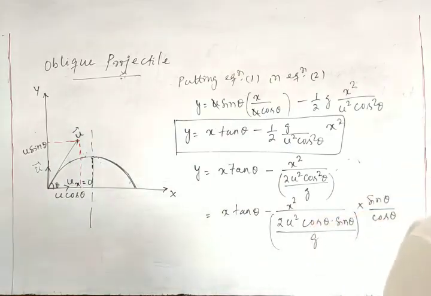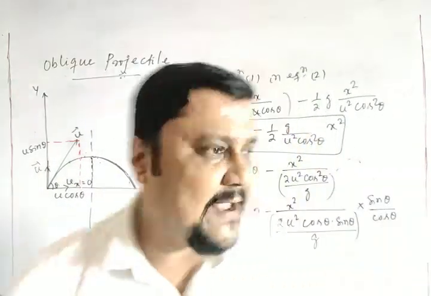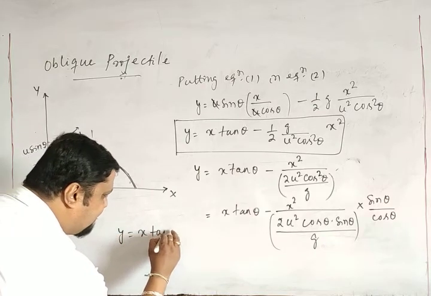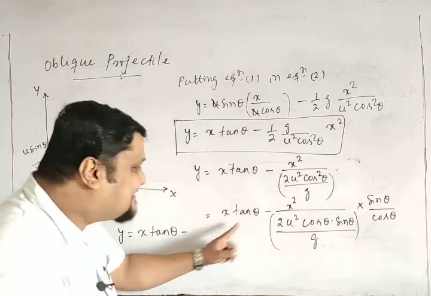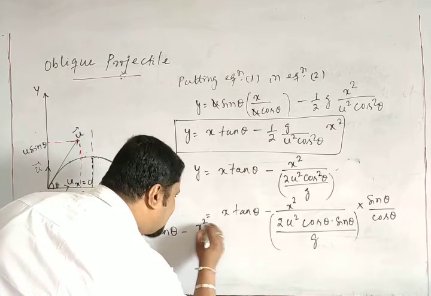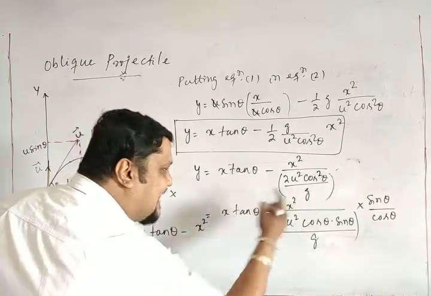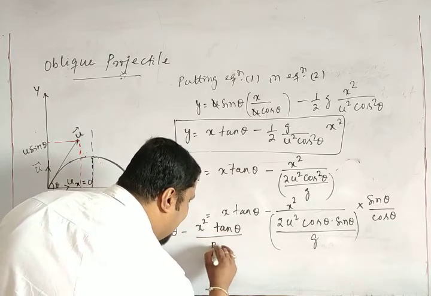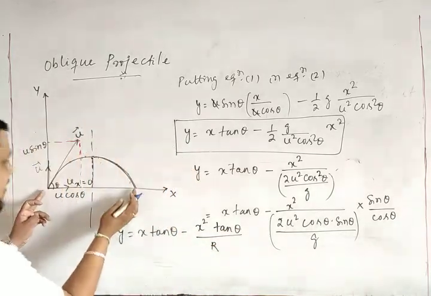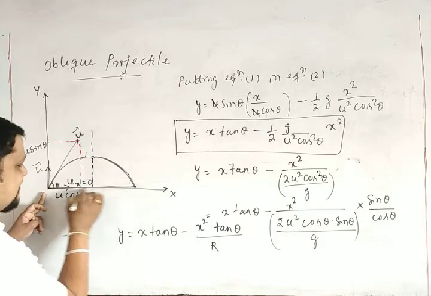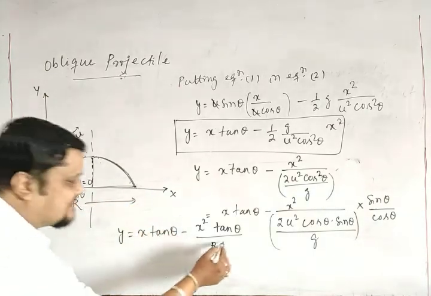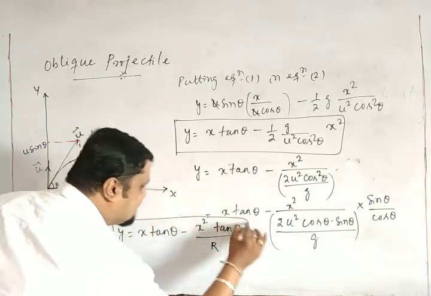So this will give me another factor, that is equal to, can write y is equal to x tan theta minus x square tan theta divided by R. R is called the horizontal range, meaning the maximum distance. This is the horizontal range R. We will discuss this R factor, but I can write like this.